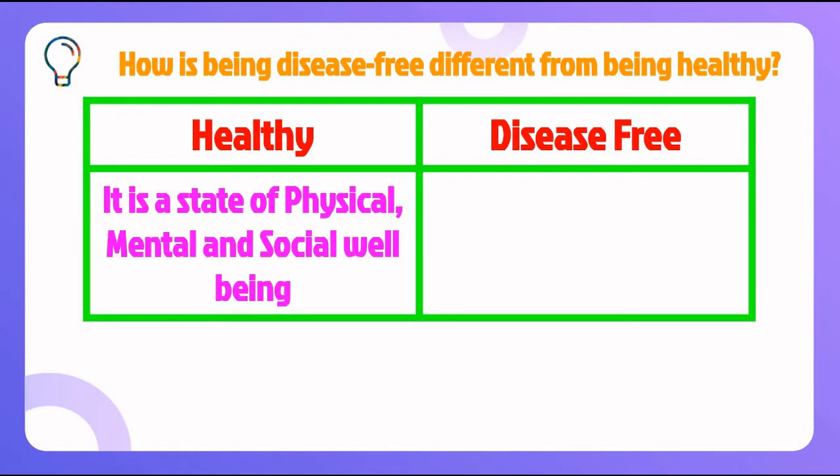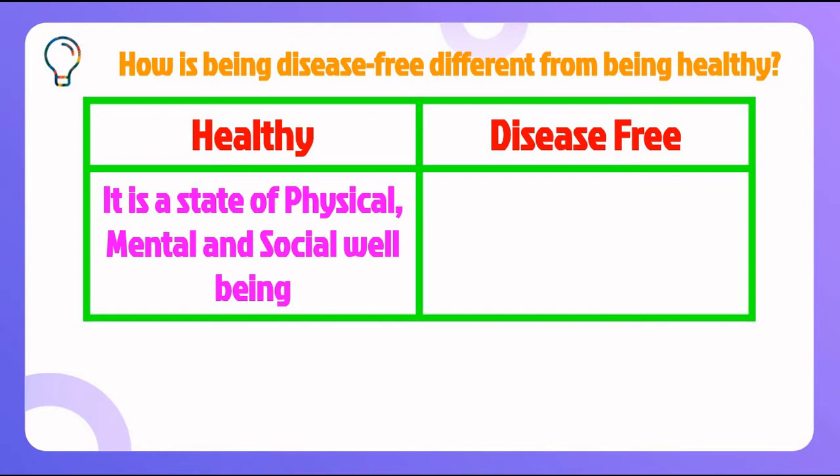The first point is, healthy means a state of physical, mental, as well as social well-being. As I have said, health includes physical fitness, mental fitness, as well as social fitness. We saw that we cannot achieve health solely on our own. Every organism in the world depends upon others in the environment for better health. We saw many things about health, and we arrived at this definition: health is a state of physical, mental, and social well-being.